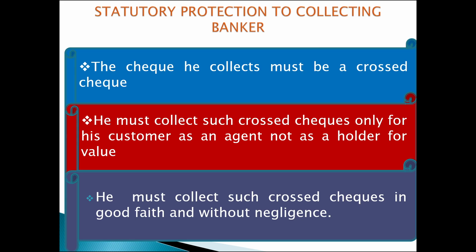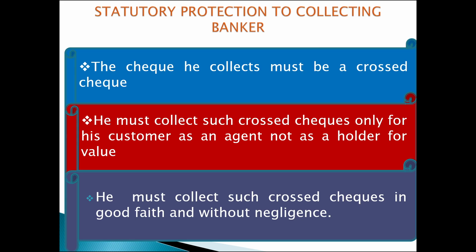In the capacity of agent for collection, the banker collects a cheque on behalf of his customer, and that also when presented to him. If a customer gives an open cheque, a cheque uncrossed, the banker has to cross the cheque before it is sent for collection. Then only he can claim protection under section 131 of the Negotiable Instruments Act.